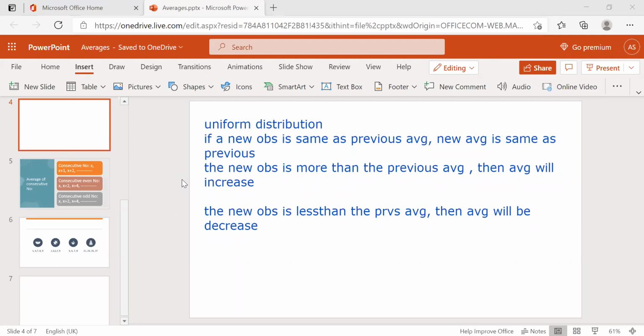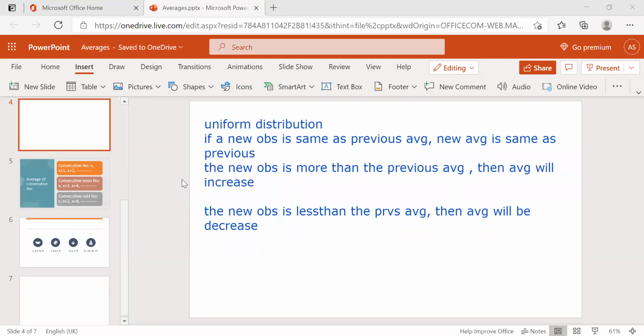Okay. Now if the new observation is more than the previous average, suppose you have 4 members who have two chocolates each and I enter with 12 chocolates. Now the average will become 4, as just discussed. That means the previous average is 2 and the new average is 4. That means it increases, 2 to 4, it increases.